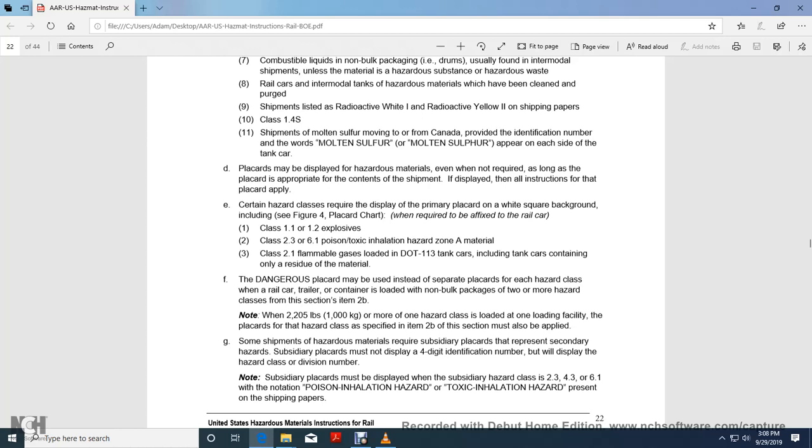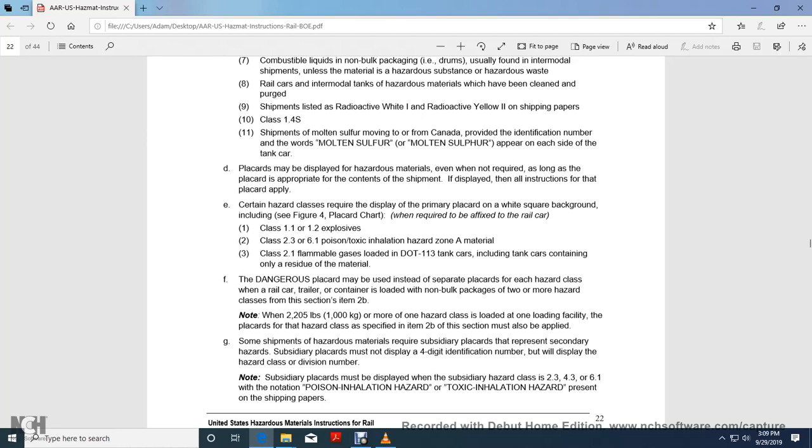The dangerous placard may be used instead of the separate placards for each class on the rail car, the tank trailer, or the container loaded with two or more non-bulk packages, as in the class sections, item 2B. Note that when 2,205 pounds or 1,000 kilograms or more of more than one hazard is loaded at one loading facility, placards of the hazard classes specified in item 2B of this section must also be applied.